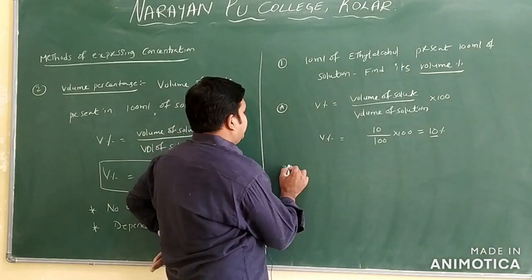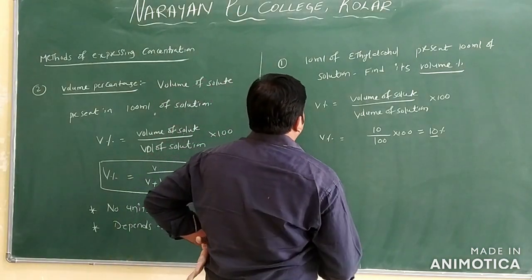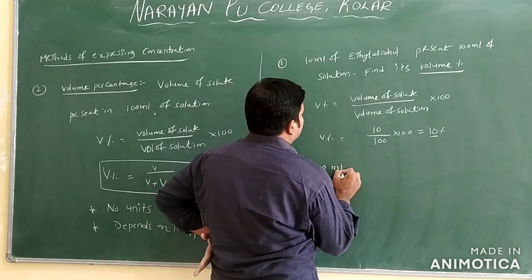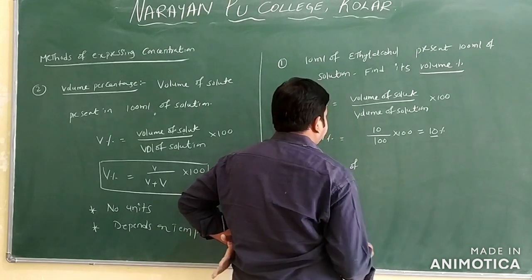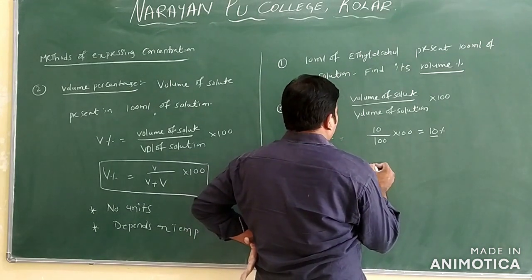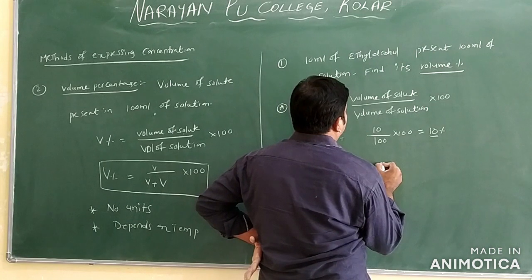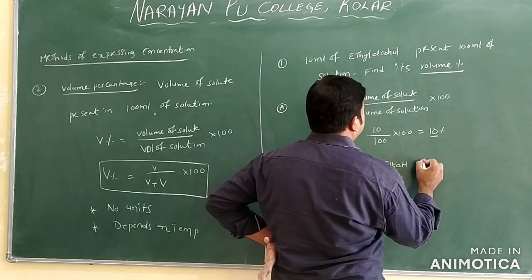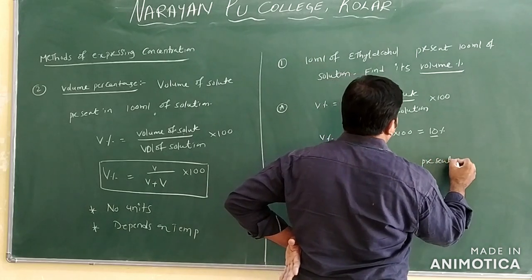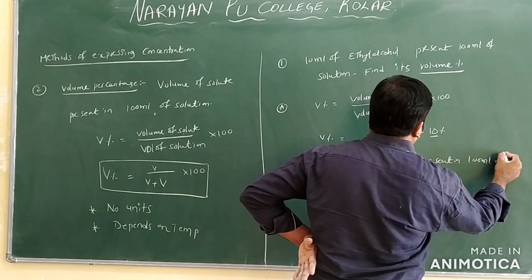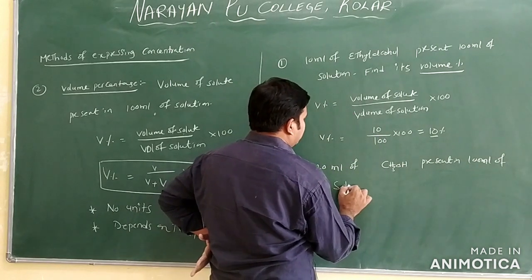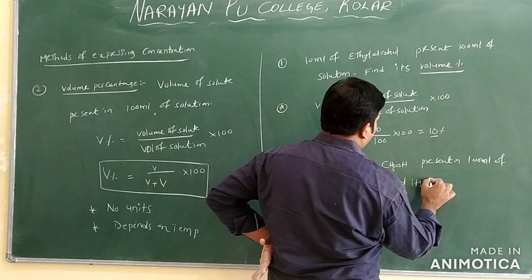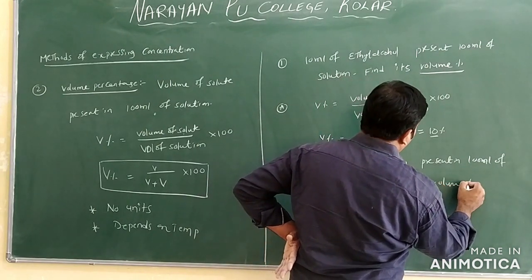If we take the second one, I am taking the second example here. Suppose 20 ml of methyl alcohol, CH3OH, present in 100 ml of the solution. Same, we can say here, find its volume percentage only.